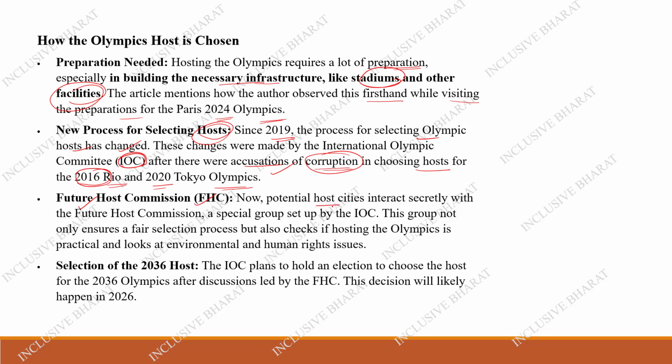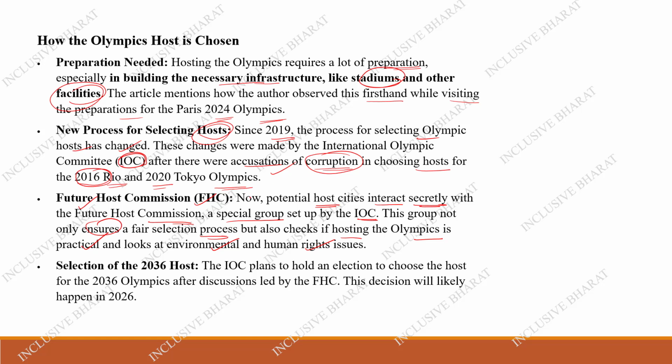Now the potential host cities interact privately with the Future Host Commission, a special group set up by the International Olympic Committee. This group not only ensures a fair selection process, but also checks whether hosting the Olympics is practical, and looks at the environmental and human rights issues in a country. When a country bids for the next Olympics, the Future Host Commission will check whether it is practical for that country to host the Olympics.